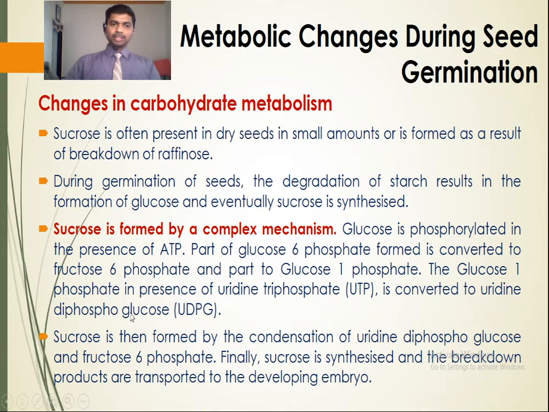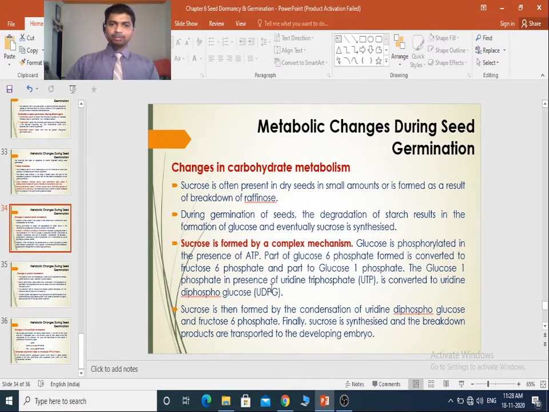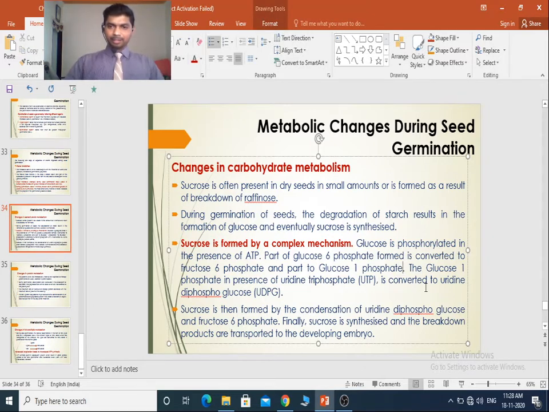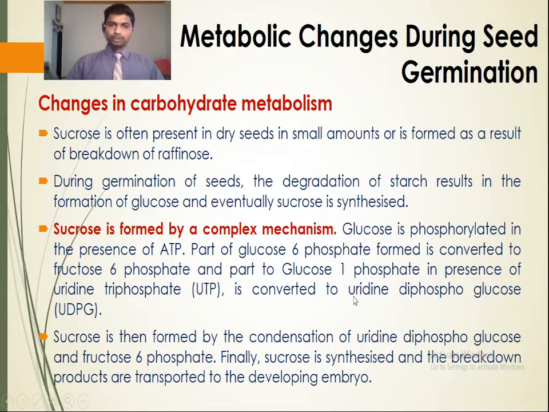A part of the glucose 6-phosphate is converted to uridine diphosphoglucose in the presence of uridine triphosphate. So after phosphorylation of glucose, glucose 6-phosphate is formed; a part of it is converted to fructose 6-phosphate, while another part, in the presence of uridine triphosphate, is converted to uridine diphosphoglucose.